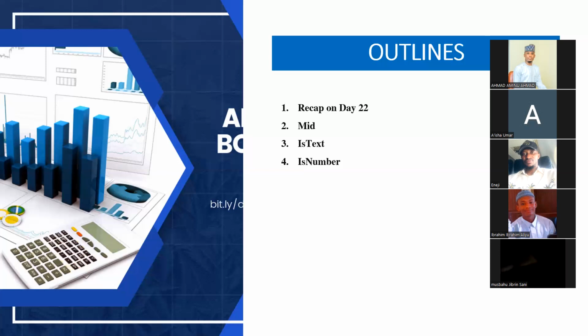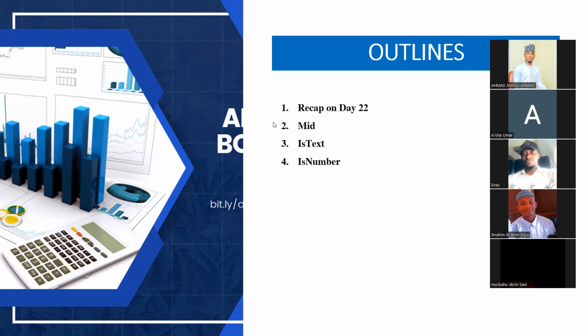If not left and right, then we talk about the center. The formula takes three arguments: the text, then the starting position on the left-hand side from which you want to extract characters, and then the last argument, the number of characters. So the formula takes three arguments in it. Please take note of that.